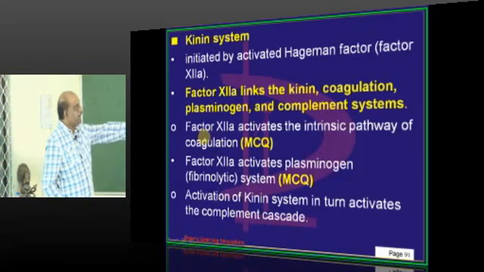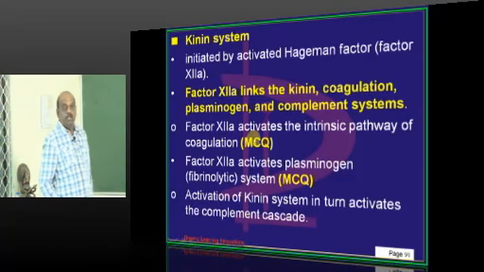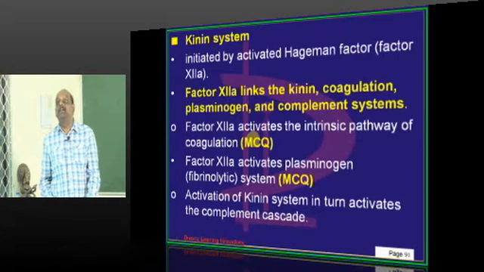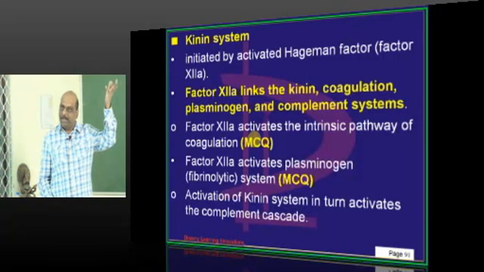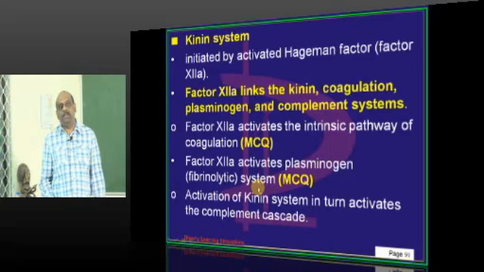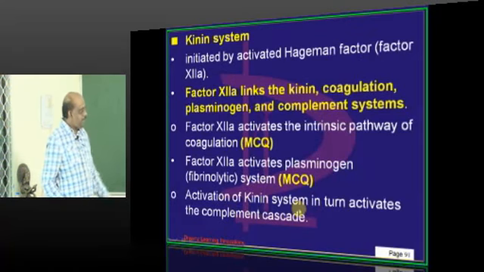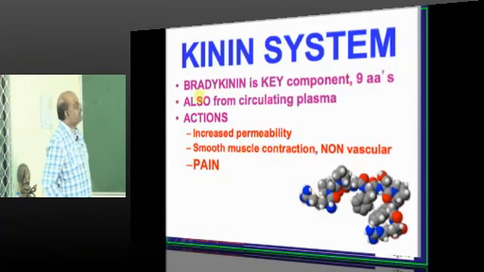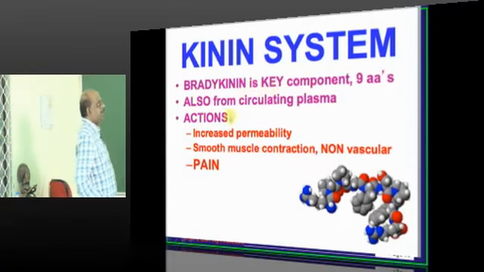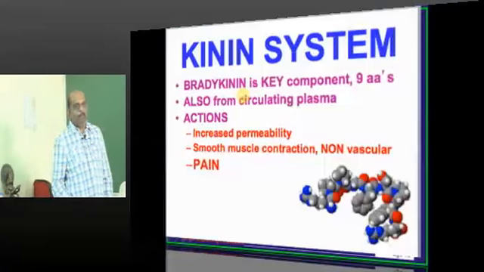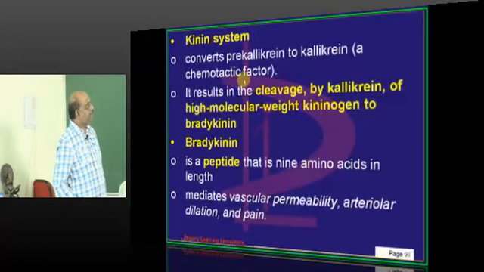Let's look into factor 12A. What will it do? You know, it activates the intrinsic pathway. Who initiates the extrinsic pathway? Factor 7. 12A initiates the intrinsic pathway. It also activates the plasminogen system, which is fibrinolytic in nature. It also activates the kinin system, which in turn will cause the complement cascade to get initiated. So that is the reason factor 12A has a very, very important and central role, is what needs to be remembered.